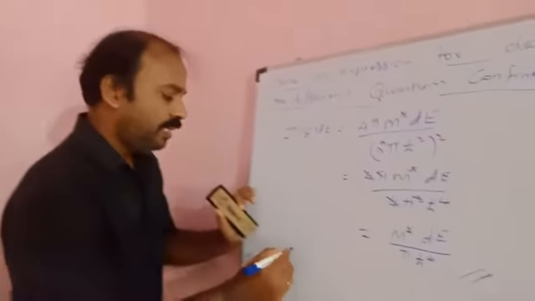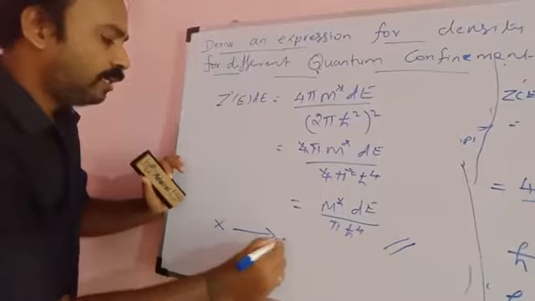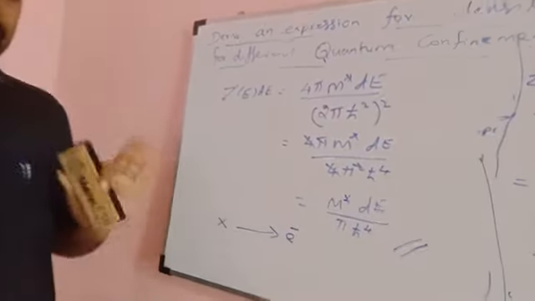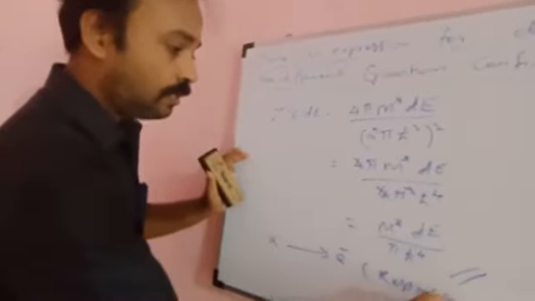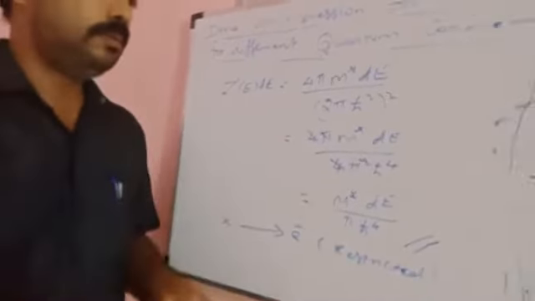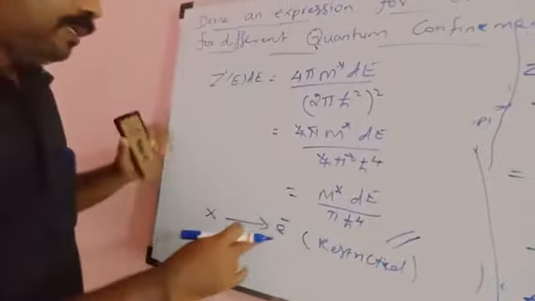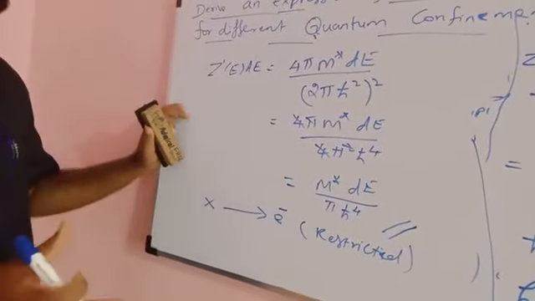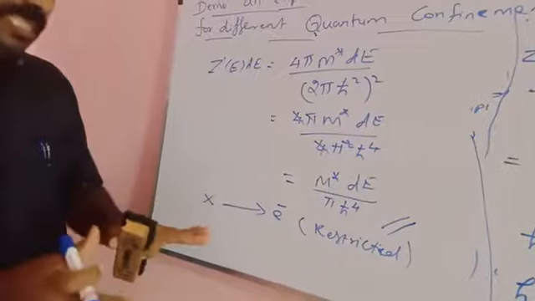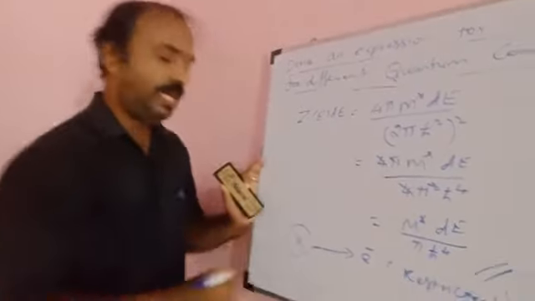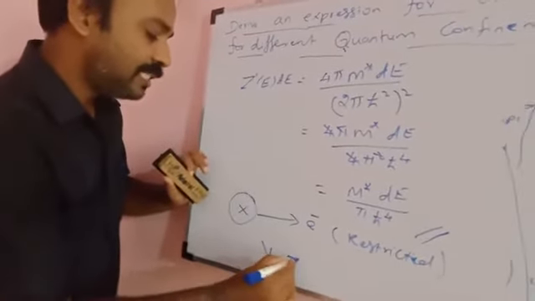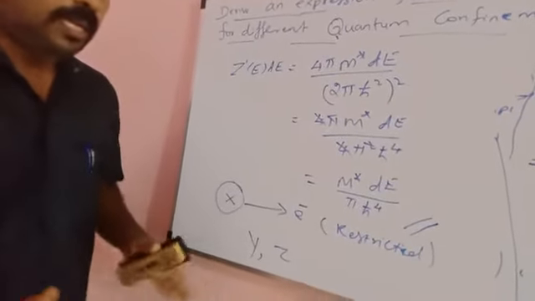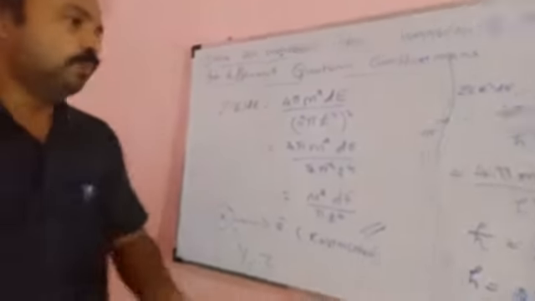Suppose in the x direction alone the electron is going to be restricted. So clearly understand, listen: if the electron restriction or confinement takes place only in the x coordinate axis, then the remaining two coordinate axes, y and z, are the ones through which the electron moves freely.